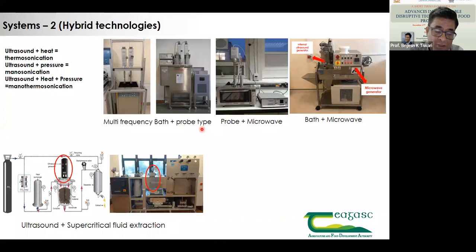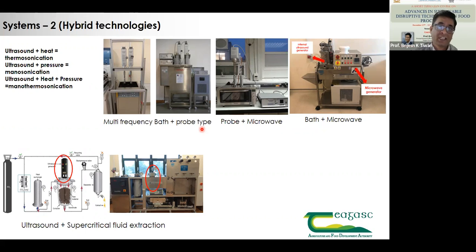Applications are food preservation as well as extraction. Or if you are using ultrasonic continuously for a longer duration to improve enzymatic performance, and then you need high temperature to inactivate those enzymes for downstream processing, there we can use it.